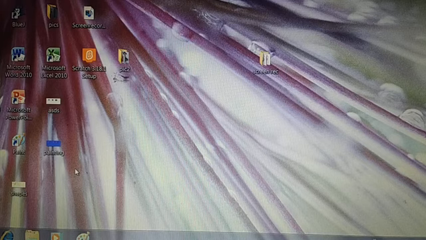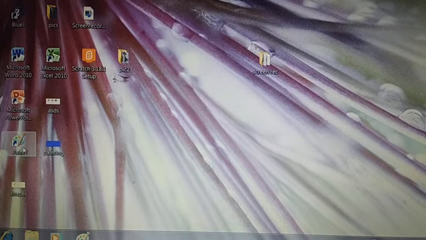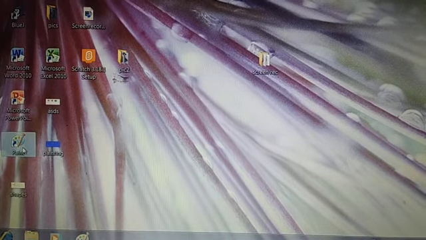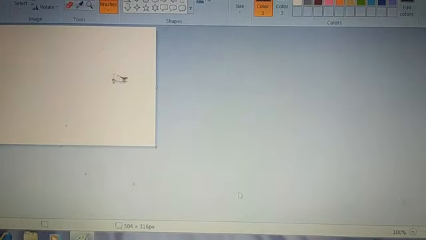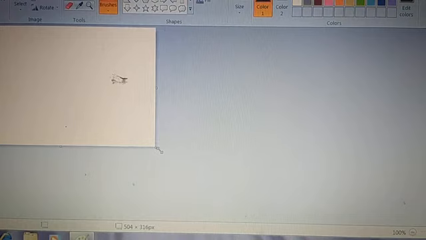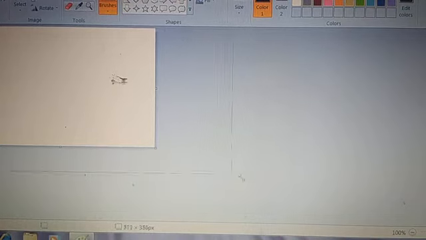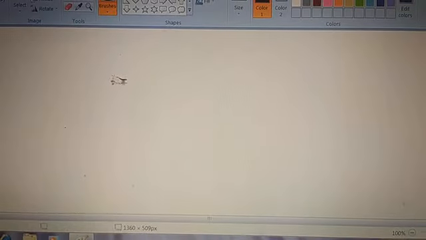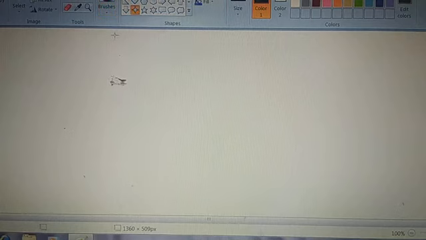So how does computer save work? First of all, remember this, that computer saves its work in the form of files and folders. If I have drawn a picture and I want to save that picture, suppose in this paint program, I'm going to draw some stars.